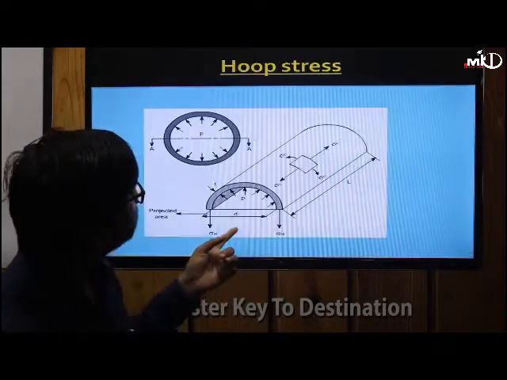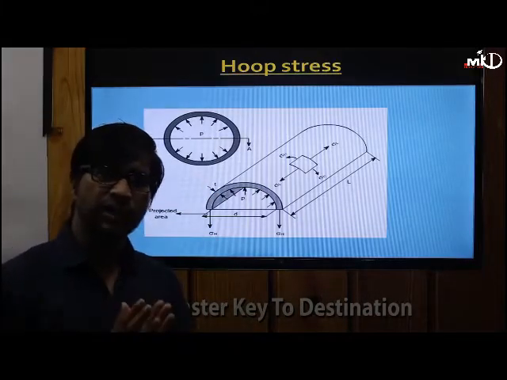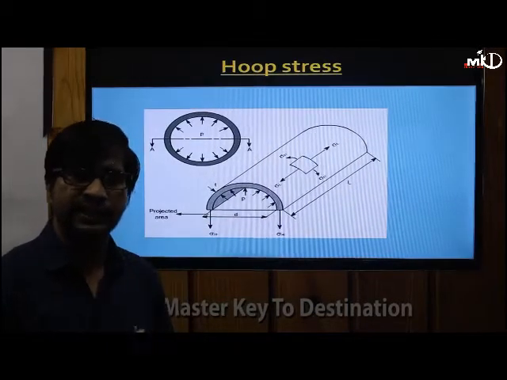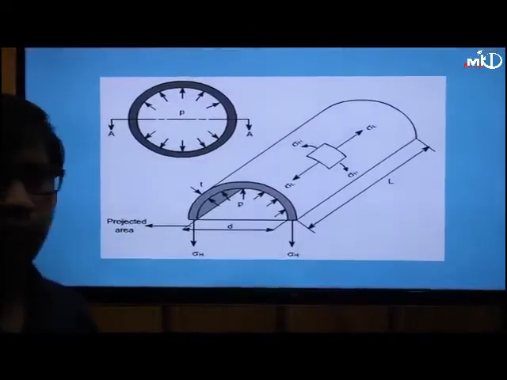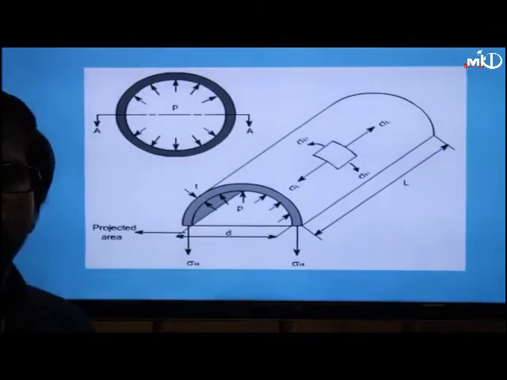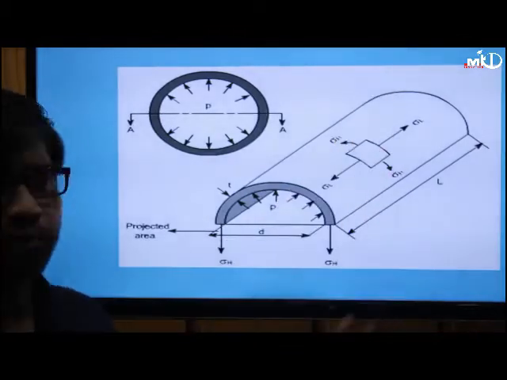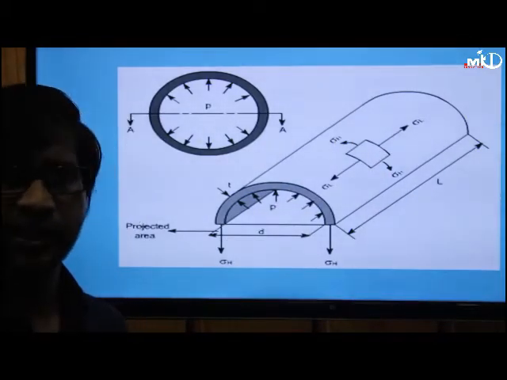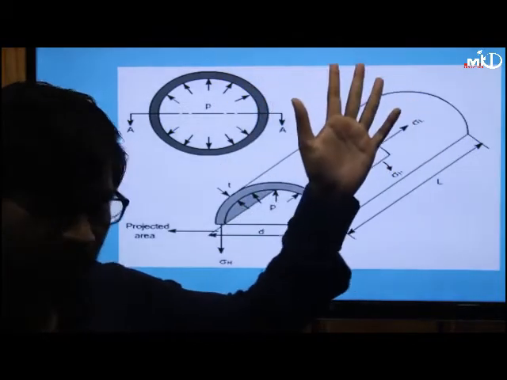So now we will derive. See, first this is hoop stress. Hoop stress: circumferential failure, when circumferential failure happens, the corresponding stress you can say circumferential stress, or otherwise you can say hoop stress. So that hoop stress we will derive, how much stress will be induced. Remember, again I am telling, hoop stress is equal to circumferential stress. Both are the same, only the name is different, but same stress. You can say hoop stress or you can say circumferential stress.